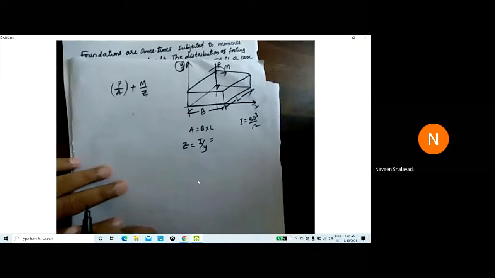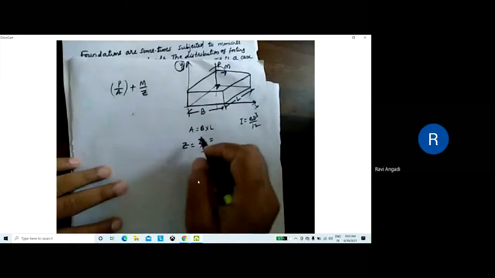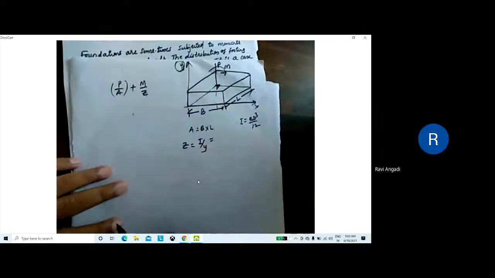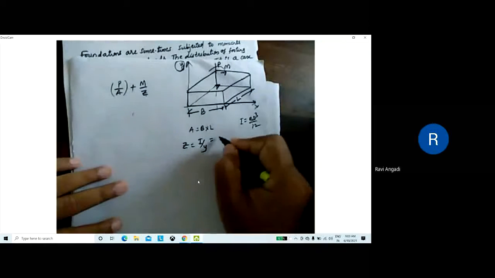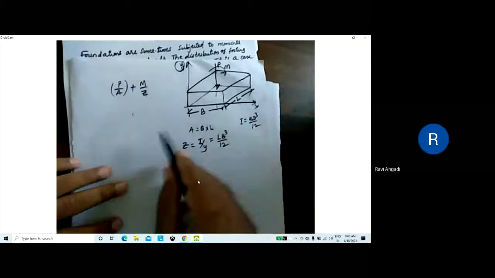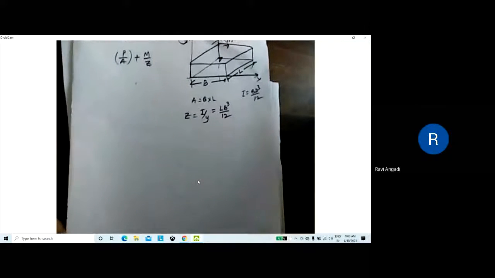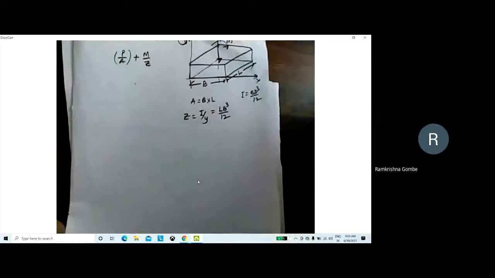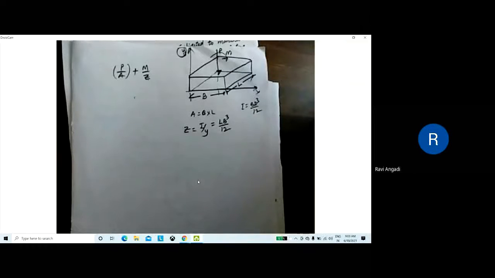Yes, sir. Okay. Now, in my case, it is B into L. So is it L B cubed by 12? It is bending along the width B, so B can be taken as the depth here. Are you getting my point? Yes, sir. Any doubt, you ask here. Do you have any doubt?